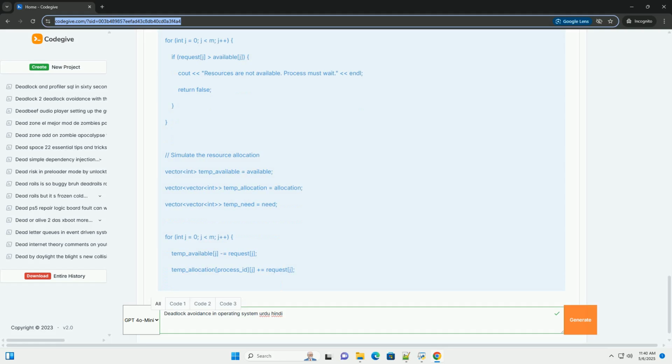Deadlock prevention strictly enforces rules. It prevents one or more of the four necessary conditions for deadlock from occurring: mutual exclusion, hold and wait, no preemption, circular wait. This often leads to inefficient resource utilization. Deadlock avoidance soch samajh kar kaam karta hai, acts thoughtfully. It allows the necessary conditions to exist but makes sure that the system remains in a safe state.